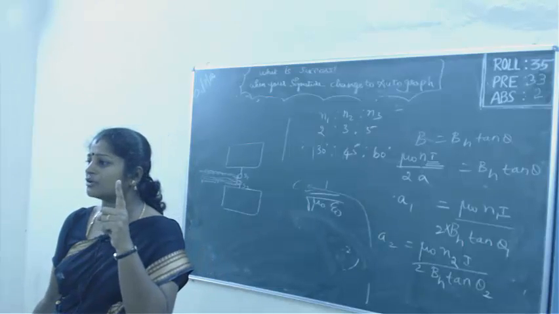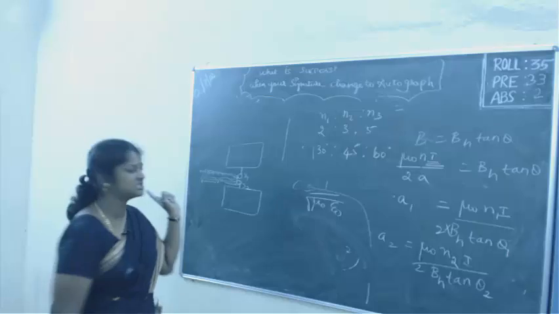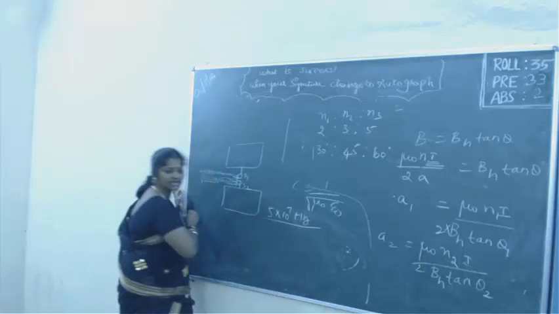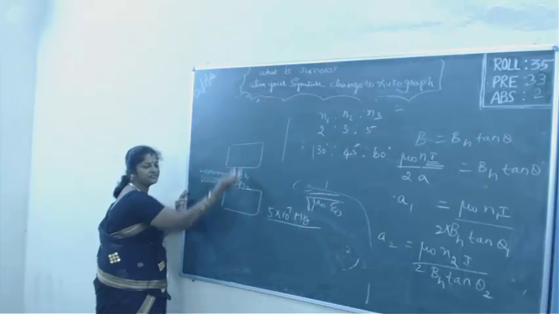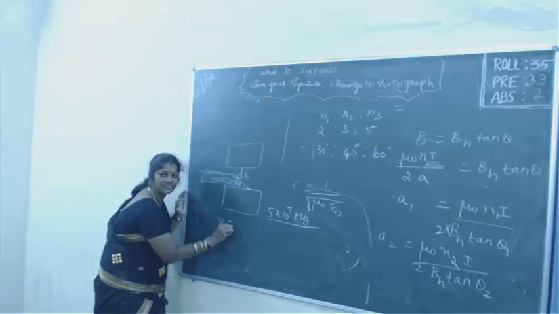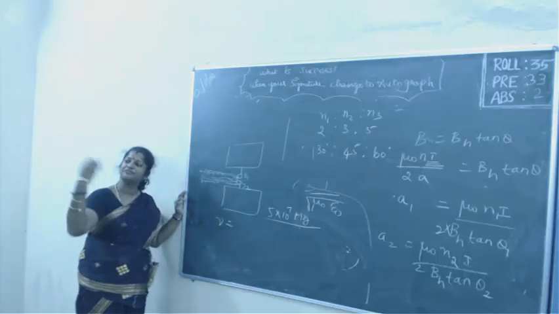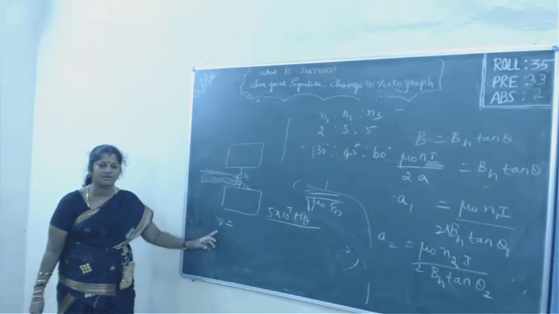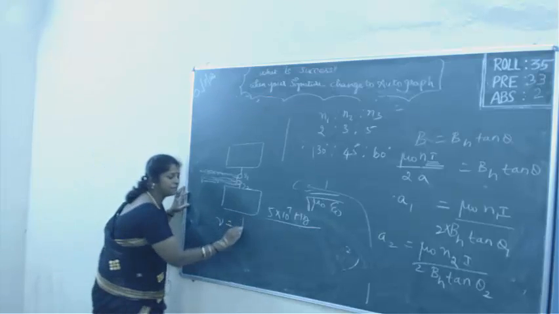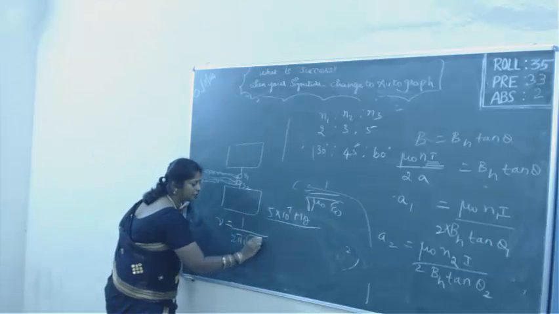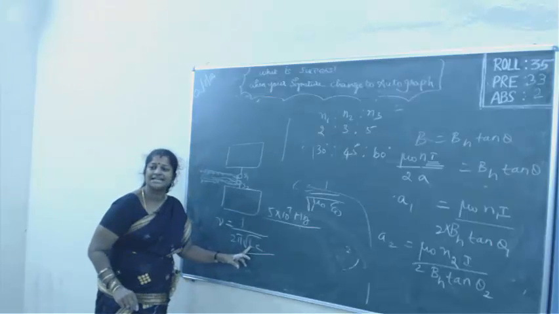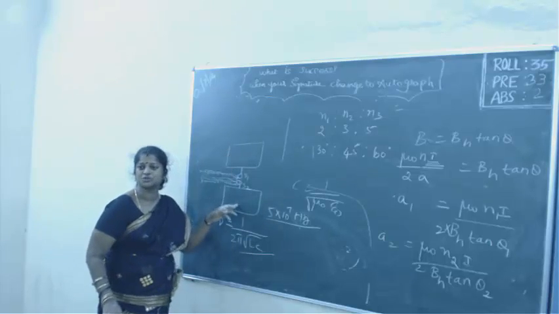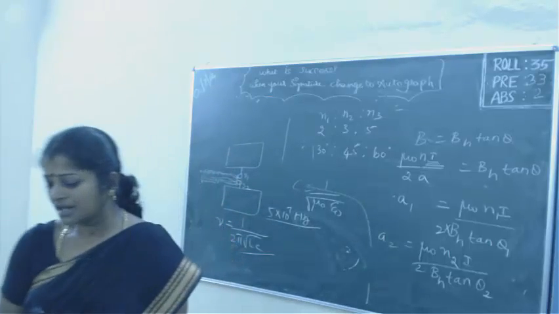And the frequency of the electromagnetic wave produced here by Hertz was 5 into 10 power 7 Hertz. This was the frequency he produced. With the help of different plates and a different induction coil, we can find out the frequency of the electromagnetic wave produced with the help of the formula ν equal to 1 by 2π√(LC), where L is the inductance of the coil, this inductor, and C is the capacitance of these two plates. Clear, children?